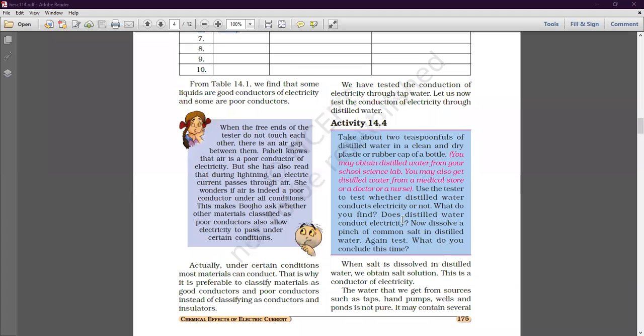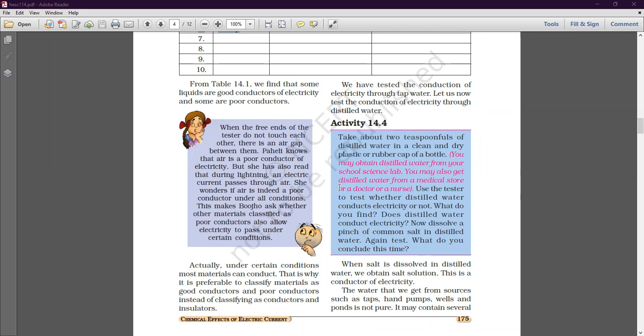Myself Vijay, and today we are continuing with chapter number 14 of your science book, and the name of the chapter is Chemical Effect of Electric Current. And in the previous session, we have discussed that there are some liquids which conduct electricity, which allow the electricity to flow through them, just like tap water, rainwater, or lemon juice.